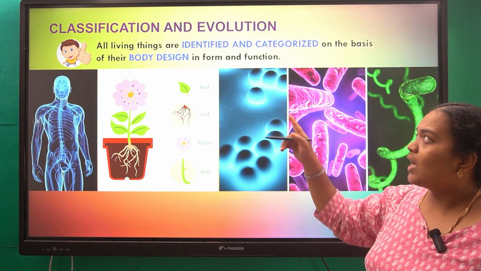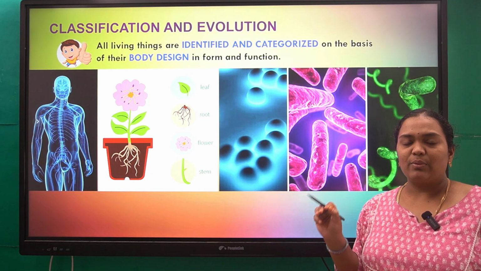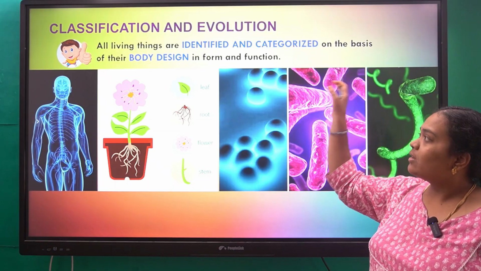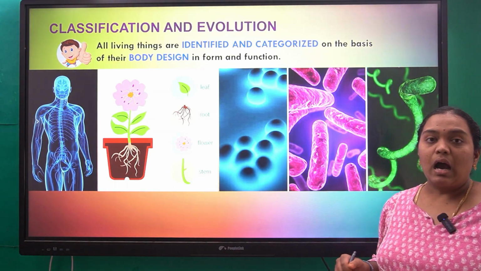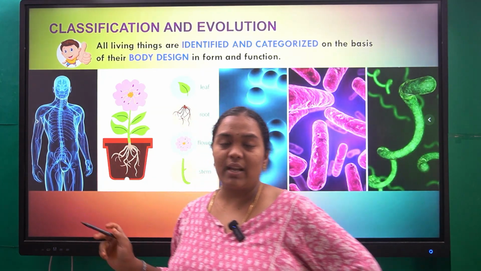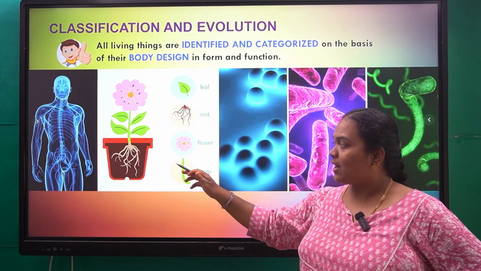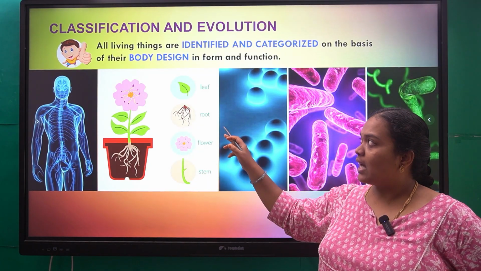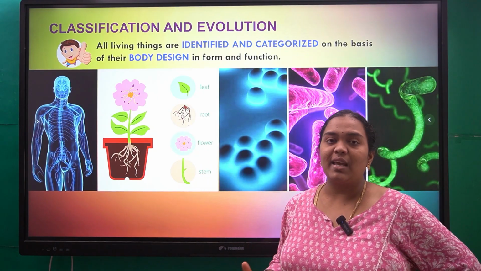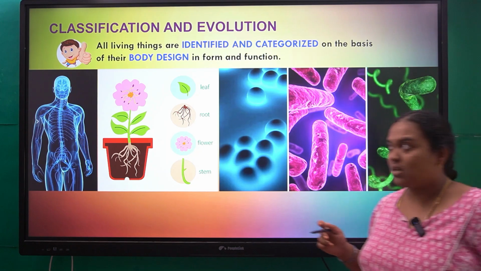So all living things are identified and categorized. Every living organism that we have discovered till today has been identified and grouped on the basis of their body design, that is, the structure of their body. When you see a human being, he has a head, a body and two legs. Whereas if you take a plant, you have roots, flowers, leaves and a stem. These are the features of the plant which you see externally with the naked eye. Then there are bacteria of different sizes and shapes.